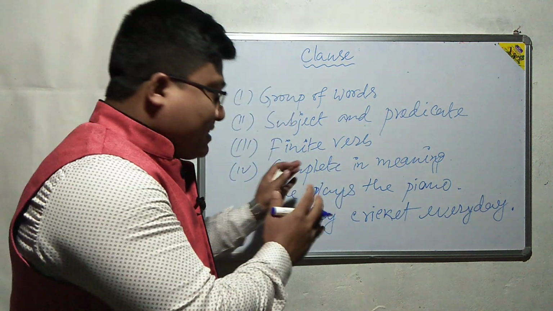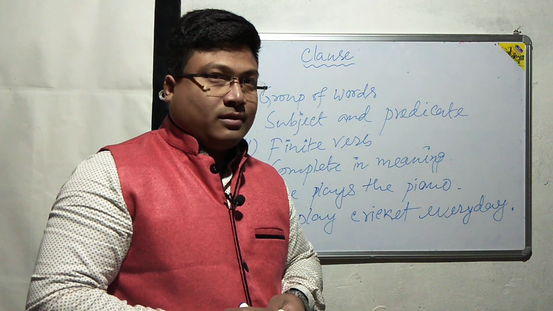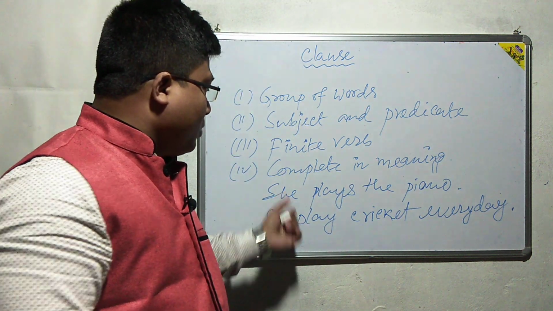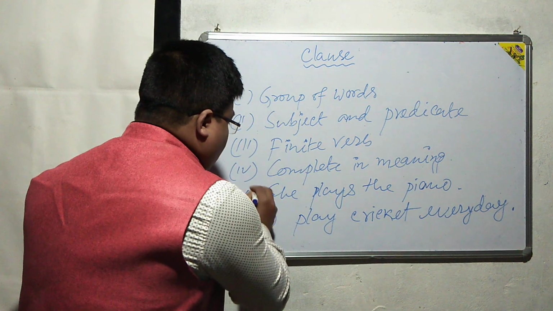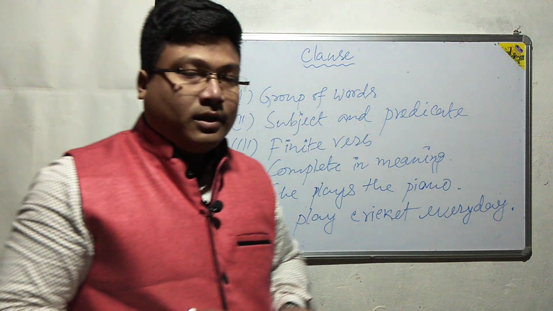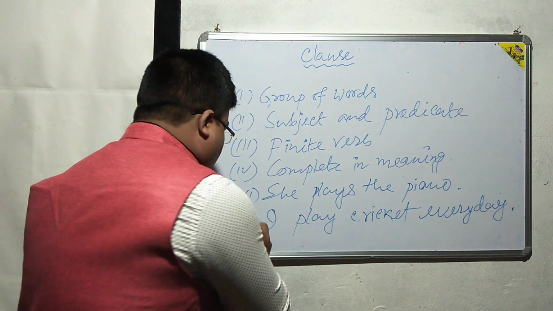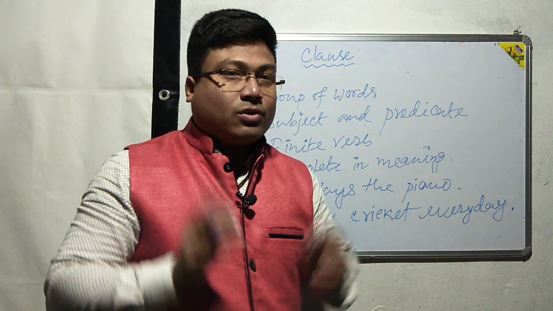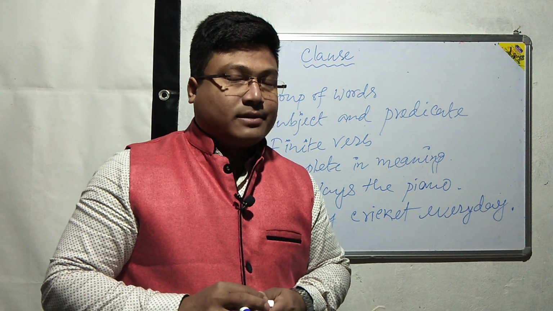What will you say this? Of course, they are sentences. Number 1, she plays the piano. It is a complete sentence. Number 2, I play cricket every day. It is also a complete sentence.